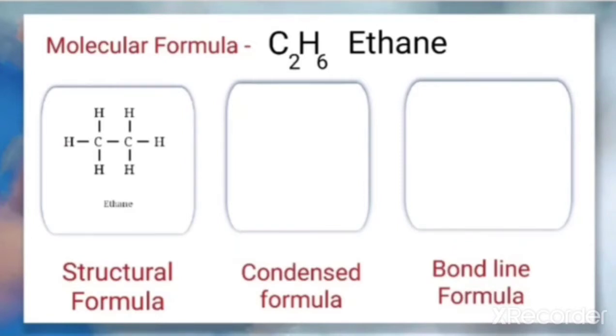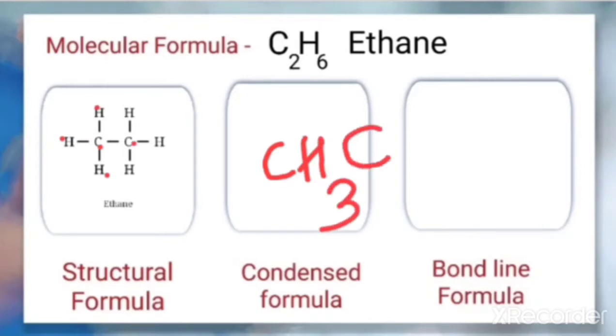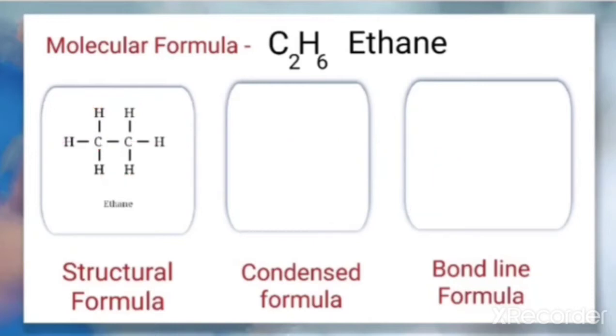In the condensed manner we can omit the bonding, or the dashes we use for the chemical bond. So how do we write it in the condensed way? It shows the carbons here. This carbon has 3 hydrogens, so we write CH3. Next, the next carbon C, and how many hydrogens are with this carbon? That is 3. So the condensed formula for ethane is written as CH3CH3.